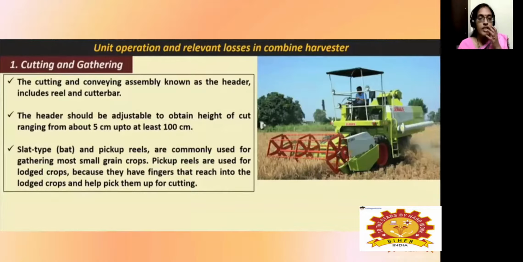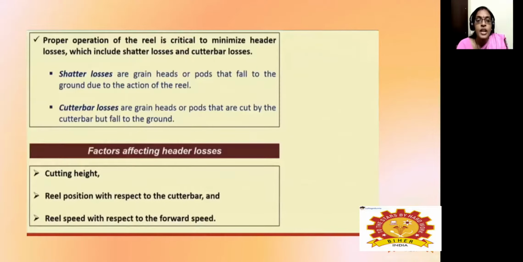The first operation is the cutting and gathering operation. It consists of the reel, which is used for picking up the crops, and it has fingers which will reach the lodged crops and help pick them up for the cutting operation. Normally the height of the cut will be adjusted from 5 to 100 centimeters. The cutting and conveying unit is known as the header, which includes the reel and the cutter bar assembly. For proper operation of the reel, it is very critical to minimize the header losses.